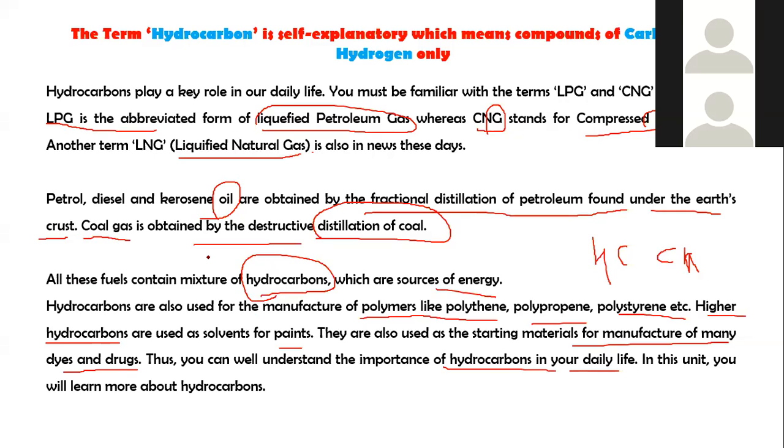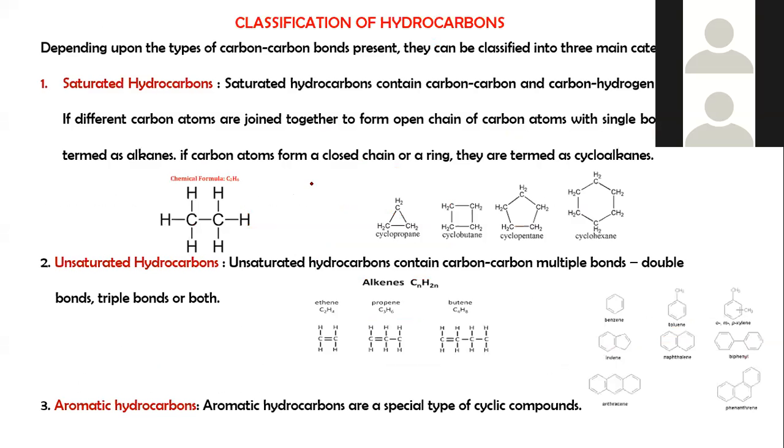In this unit, you will learn more about hydrocarbons. Depending upon the carbon-carbon bonds present, they are classified into 3 main categories: the saturated hydrocarbons, then unsaturated hydrocarbons,